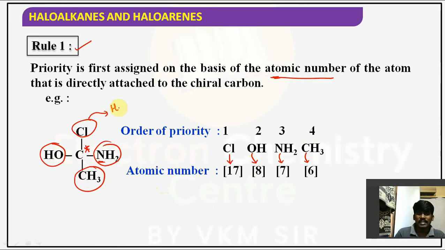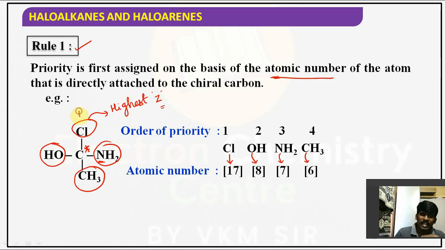Which has the highest atomic number, guys? Chlorine has the highest atomic number. Z stands for atomic number. The highest atomic number atom or group will get the lowest priority. Lowest priority in the sense 1. It starts from 1. Hope you understand. 1, 2, 3 and 4.